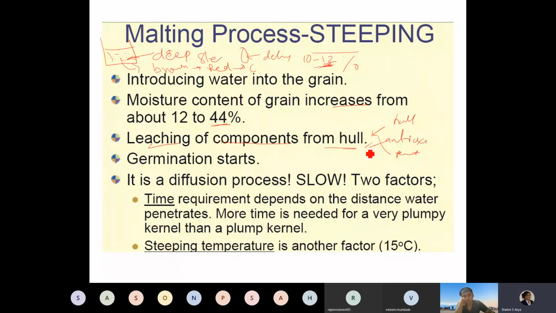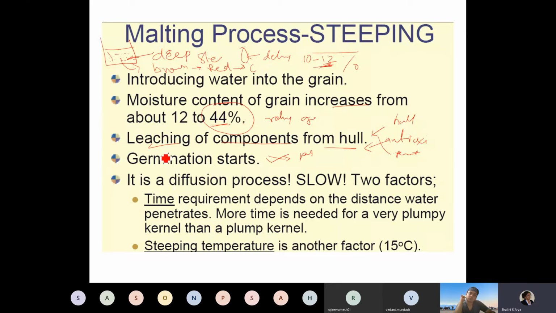All these compounds get leached out. Sometimes soluble proteins and other compounds leach too. Once the grain is completely rehydrated, germination starts. Only the grain that has absorbed full moisture can germinate.